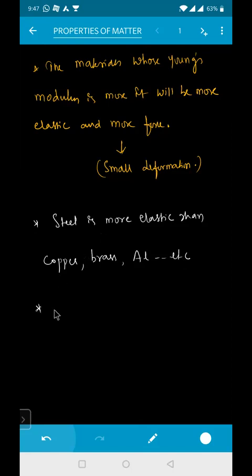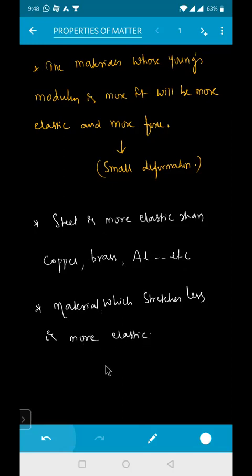So I can even write one more point. A material which stretches less is more elastic. Why?